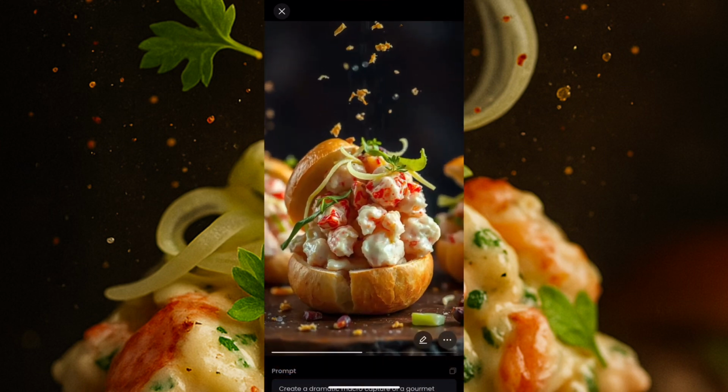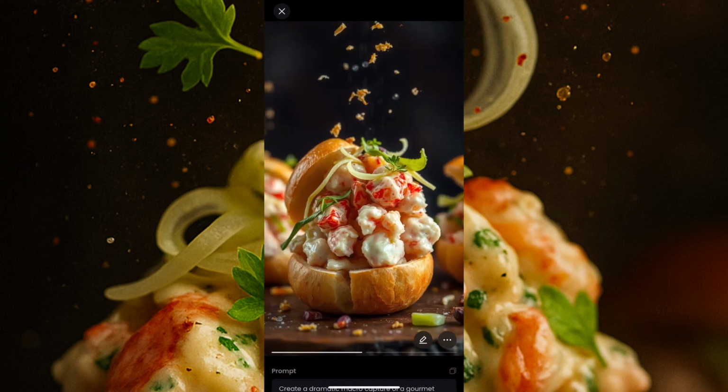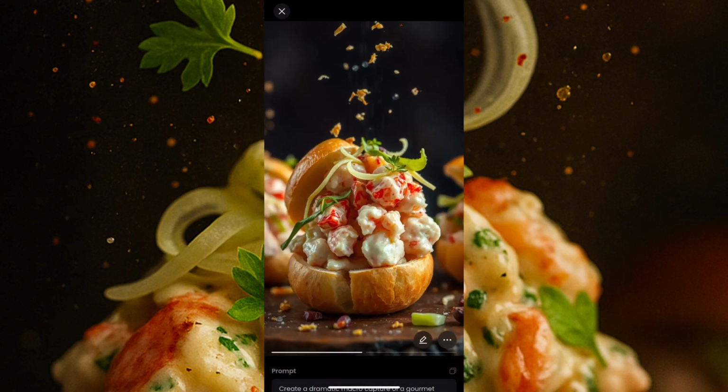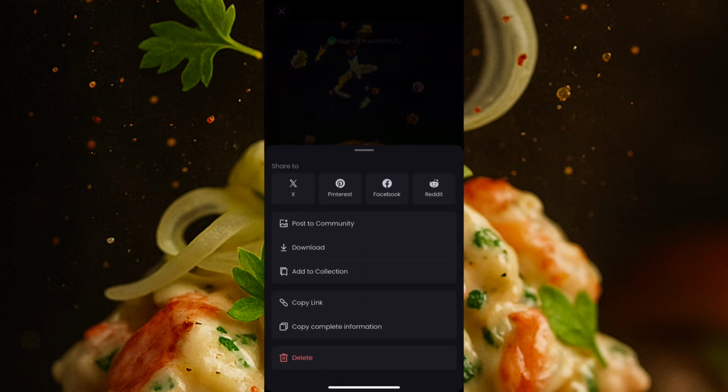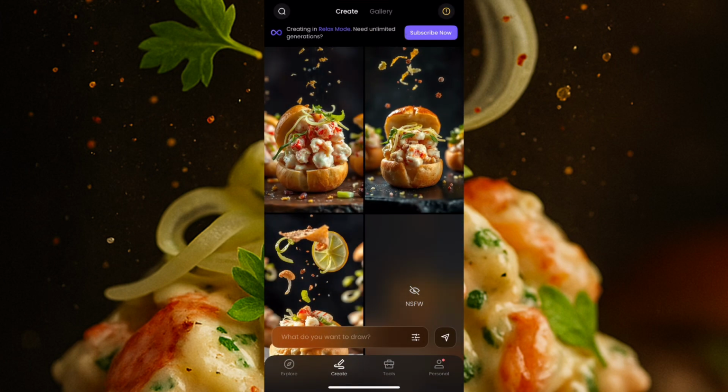Okay, so these ones are now nice. I love this. I'll just click on save, download, click on the other one, download. So mind you, PicLumen is free, very, very much free. You can use it for free. So let's go to the next app and turn these images into videos.